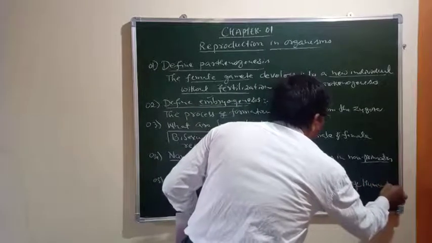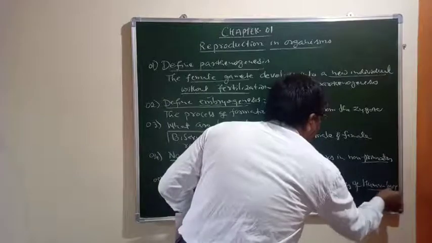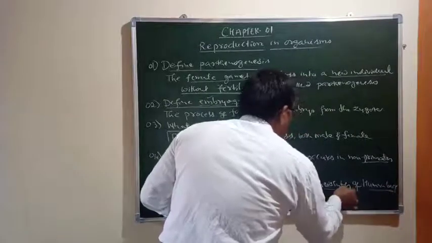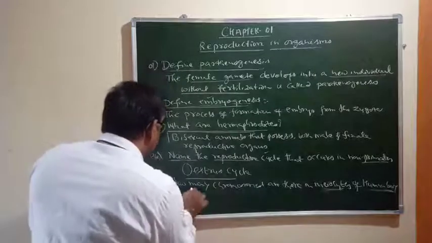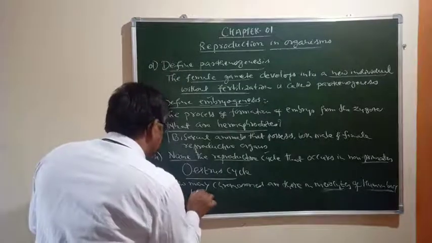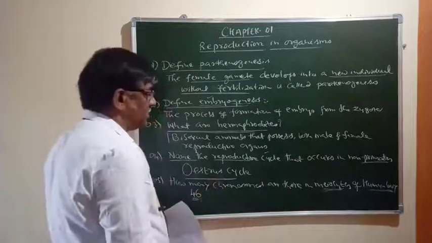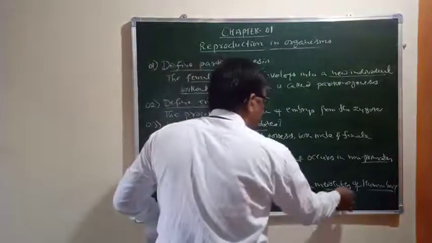The question is not complete yet. In case of human being, how many chromosomes are present in the myocytes? The expected answer is 46. So this is the answer you have to write.